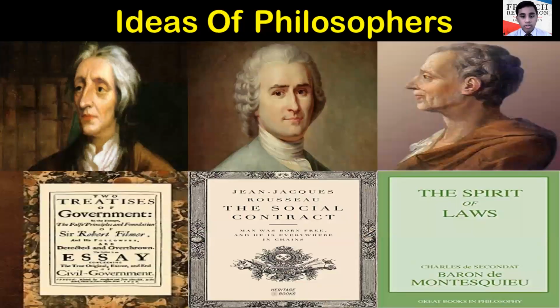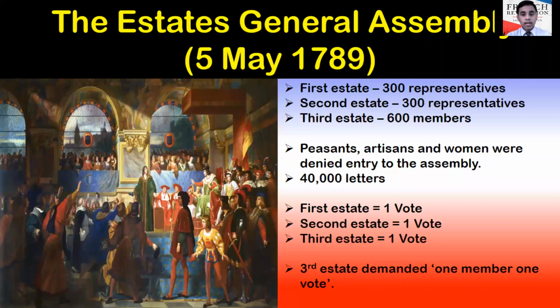There were three major philosophers in the French society, including John Locke, Jean-Jacques Rousseau, and Baron de Montesquieu, who wrote three books: the Two Treatises of Government, The Social Contract, and The Spirit of Laws. These philosophers inspired the citizens of France. The Estates General Assembly on 5th May 1789. It was an assembly for the new proposal of laws.